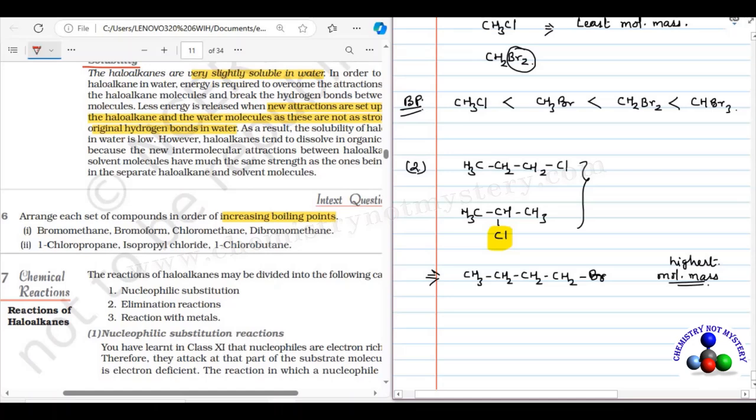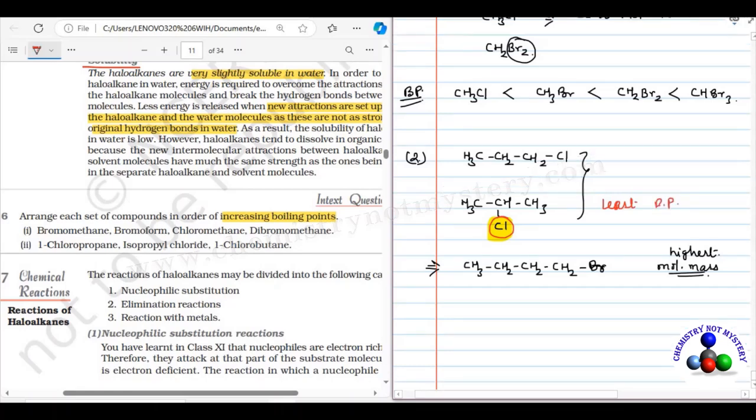So the molecule having more branches will have lower boiling point. So this molecule has a branch, that's why it will have the least boiling point. So when you arrange them in increasing order of boiling point, isopropyl chloride will have the least boiling point.